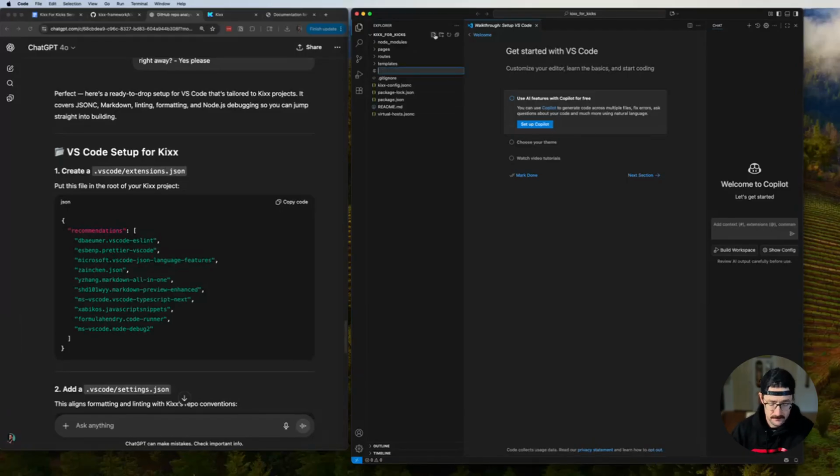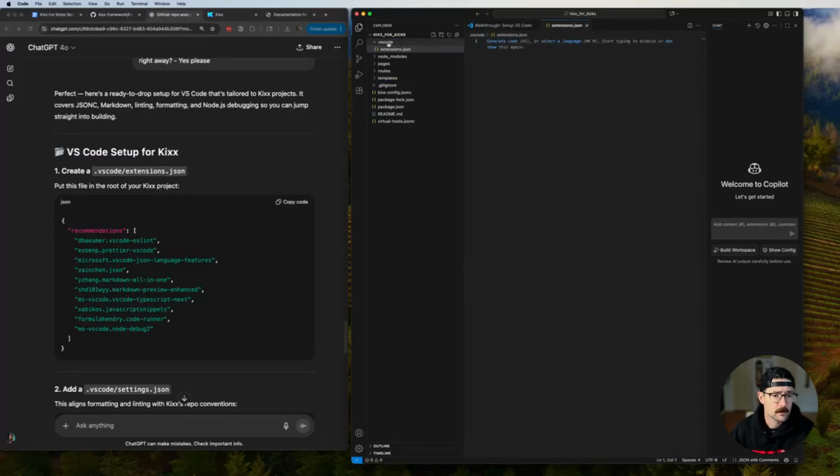Okay, that looks good. So we'll say, oh no, a .vscode. I wonder if this is going to work. Extensions.json. Okay, will that work? It worked. Oh, cool, that was nice. And the dot, I think, means hidden, from our last time.